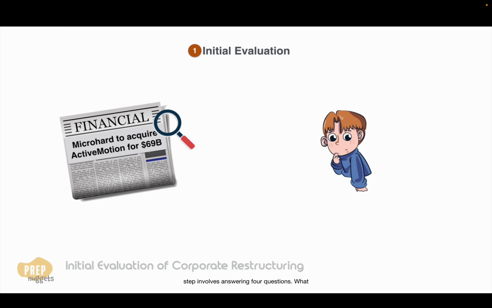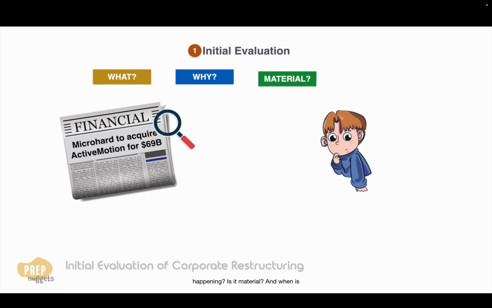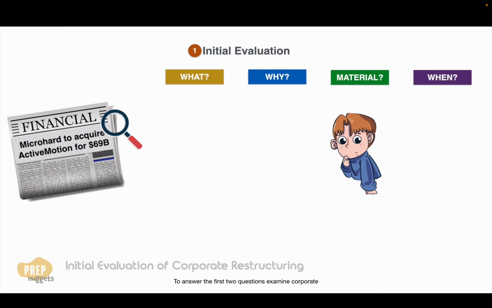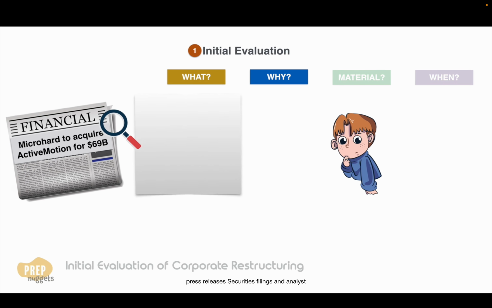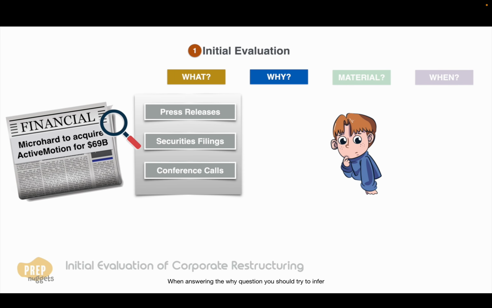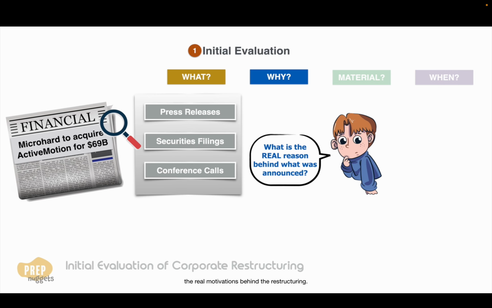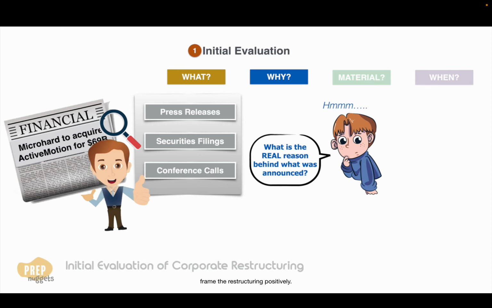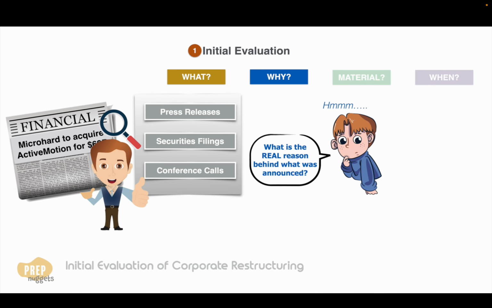This step involves answering 4 questions. What is happening? Why is it happening? Is it material? And when is it happening? To answer the first 2 questions, examine corporate press releases, securities filings, and analyst conference calls. When answering the why question, you should try to infer the real motivations behind the restructuring. Some skepticism may be warranted when studying the official statements, as the management is more likely to frame the restructuring positively.